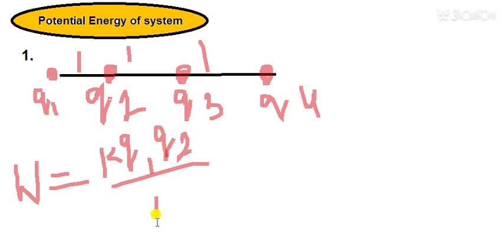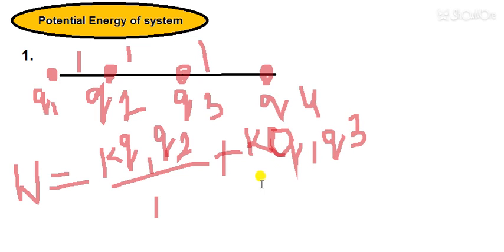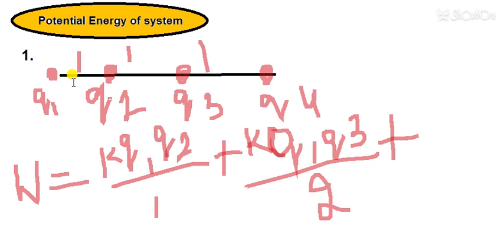In the next case, when I am taking Q3 from infinity, there are two source charges, Q1 and Q2. So I write K into Q1 into Q3, and the distance between Q1 and Q3 is 2, plus this is the work done against Q1.